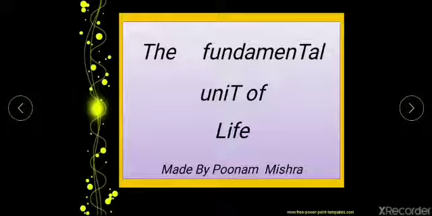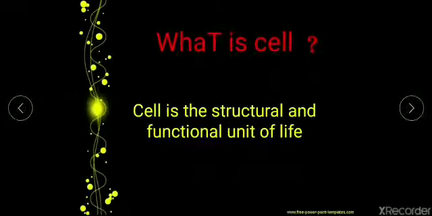Now fundamental unit of life means what? Basically all living organisms, we know that their body is made up of cells. We have different kinds of organisms present in the world. We have unicellular organisms, we have multicellular organisms, we have the simplest type of organism like bacteria, or we have a complex type of organism like plants and animals. So for this you need to understand what is the meaning of the term cell.